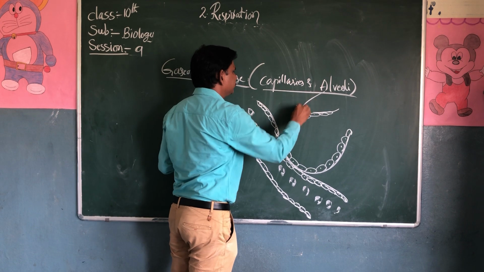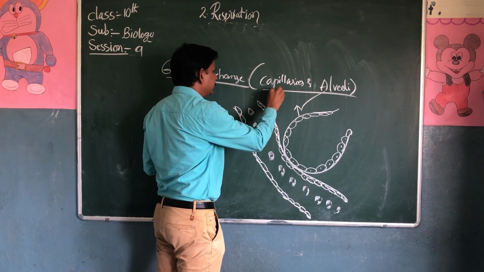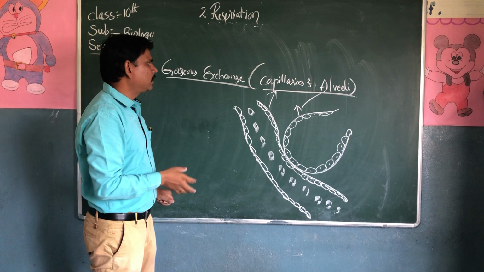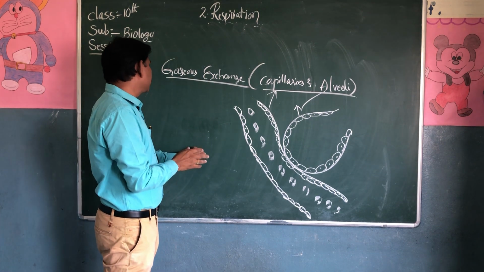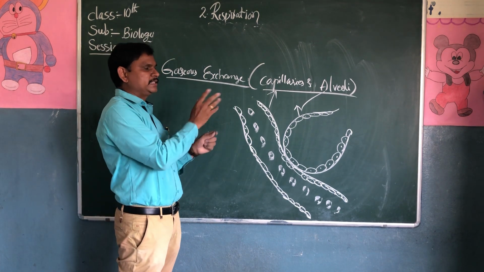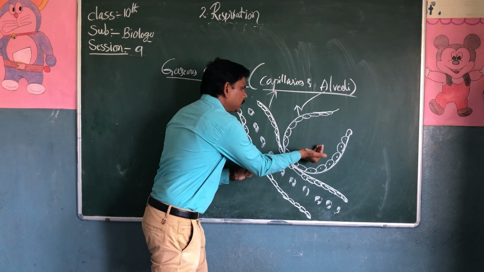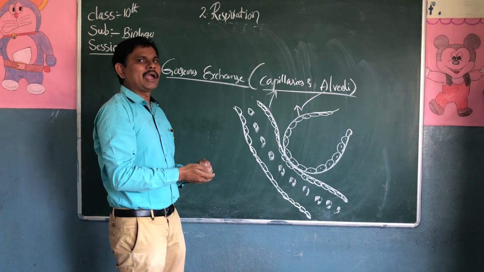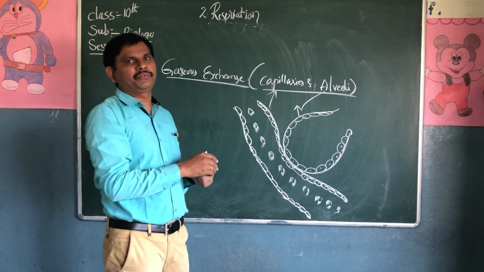Alveoli. These are the blood capillaries. How do the gases exchange between the alveoli and the blood capillaries? We already saw this in part 3.